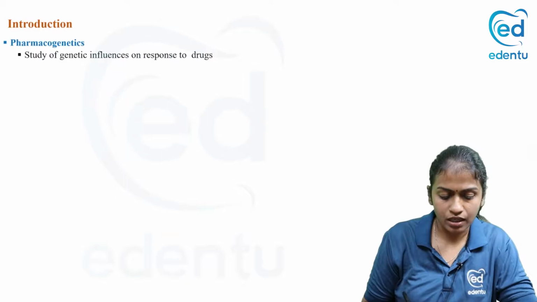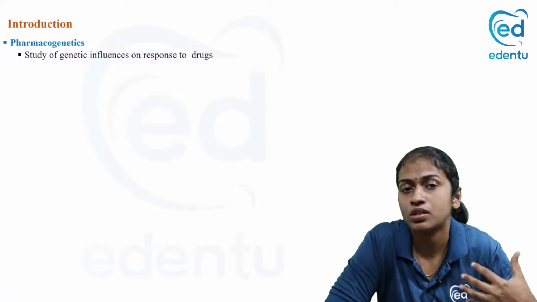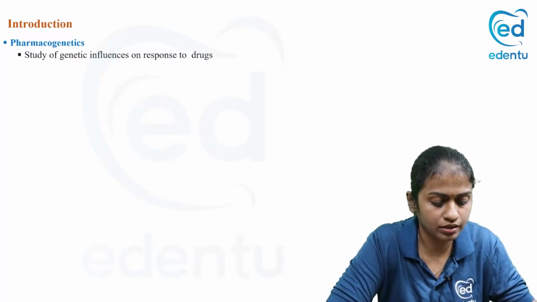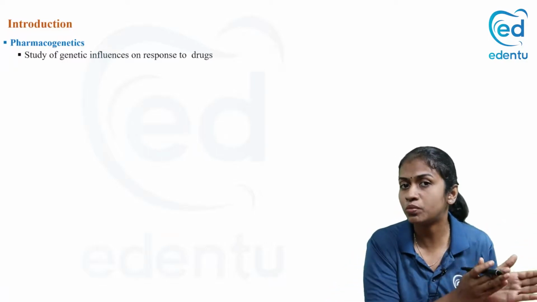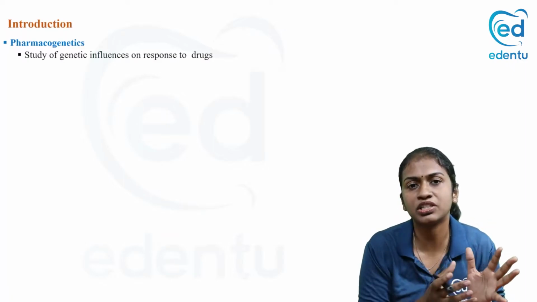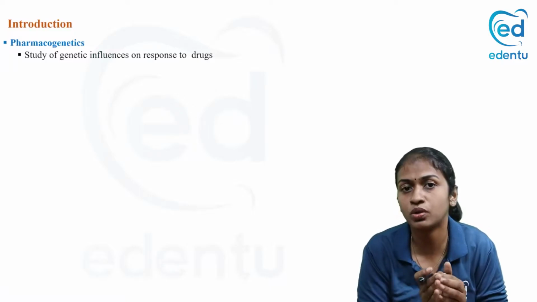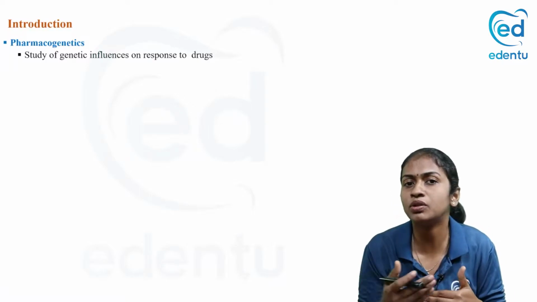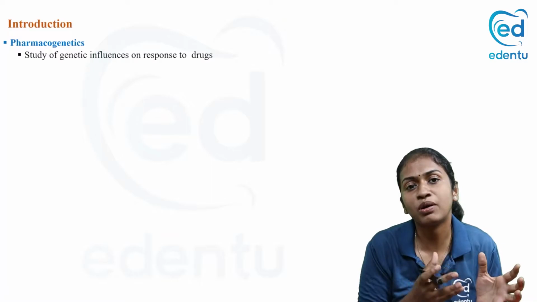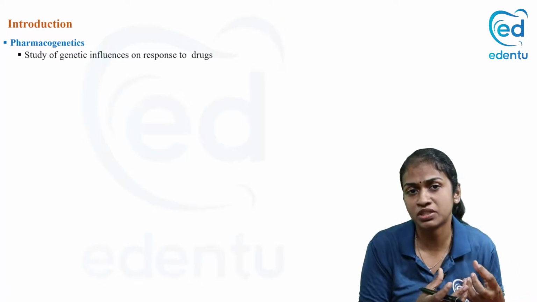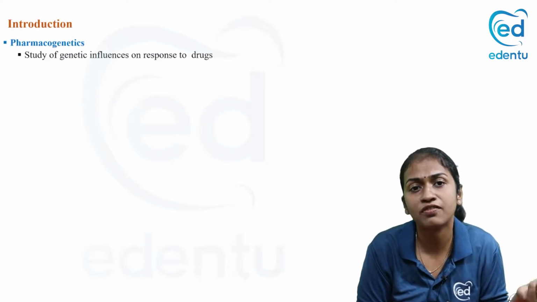Now, there are certain terms and definitions that you should know before we go into the other concepts. One is pharmacogenetics. Pharmaco means drug, and genetics relates to DNA. So the study of genetic influences on drugs is known as pharmacogenetics. When we learn about the factors that modify drug action, we'll see pharmacogenetics in detail. Pharmacogenomics is when we use this pharmacogenetic information to decide how to treat the patient.